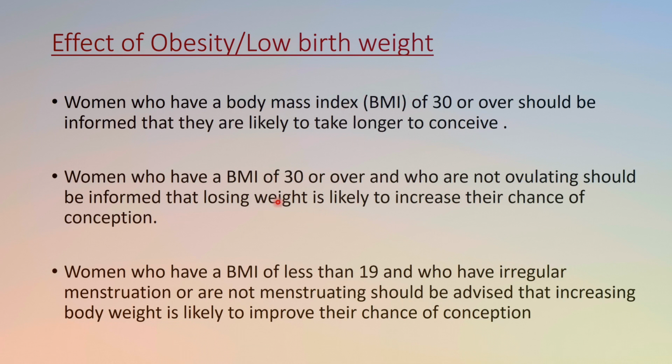And women who have a BMI of 30 or over and who are not ovulating should be informed that losing weight is likely to increase the chances of conception. Okay, so if they are overweight, then the advice should be given that they should reduce their weight. And women who have a BMI of less than 19, who have irregular menstruation or who are not menstruating, should be advised that increasing body weight is likely to improve the chances of conception.